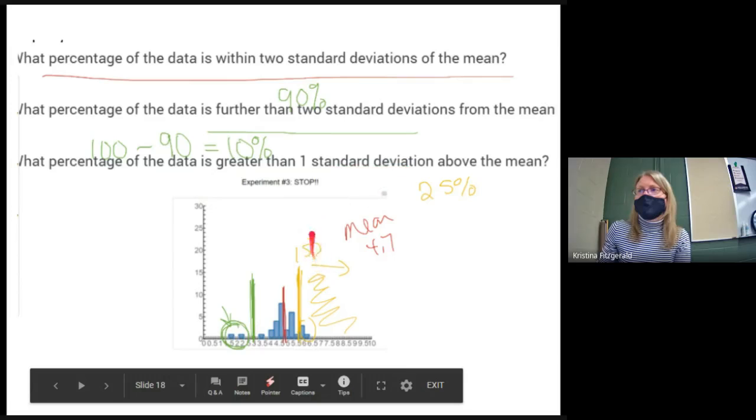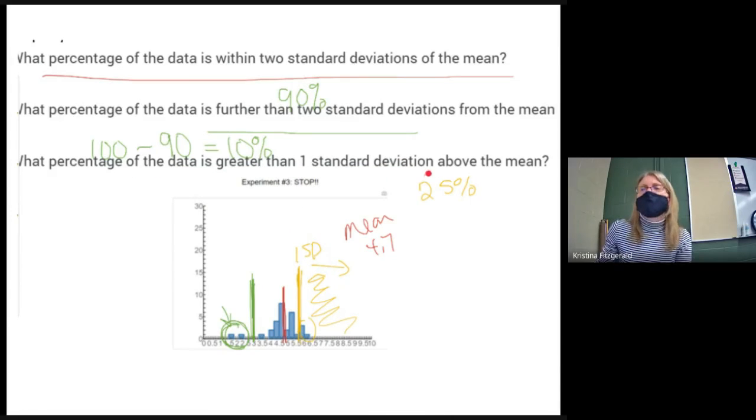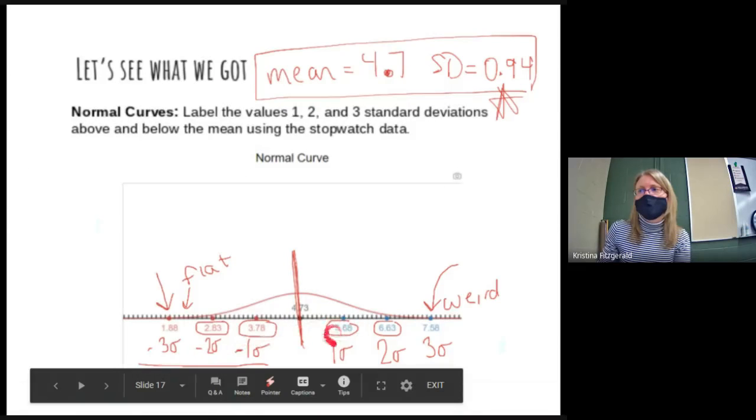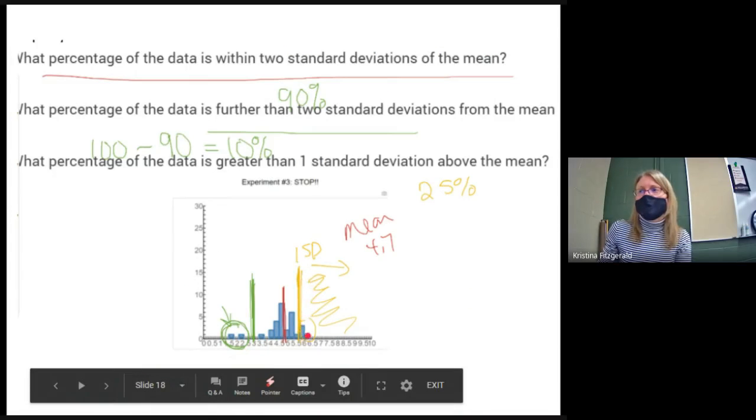And then this yellow marking is this question here. What percent of the data is greater than 1 standard deviation above the mean? So we marked out about where 1 standard deviation above was. I went back here and looked, marked that out, and if we had to estimate about how much was greater than that, we set it at about 25%. Like if I cut this into 4 pieces, we're going to have maybe about a quarter of the data-ish within here.